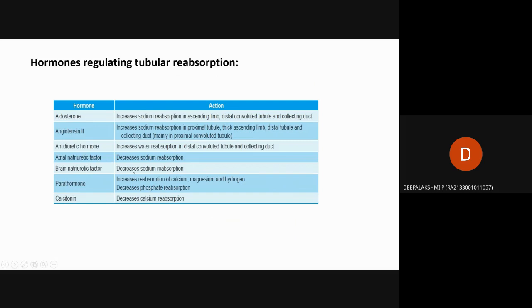Brain natriuretic factor does the same function, decreasing sodium reabsorption. Then parathormone helps increase reabsorption of calcium, magnesium and hydrogen, and decreases phosphate reabsorption. Then calcitonin helps decrease calcium reabsorption.